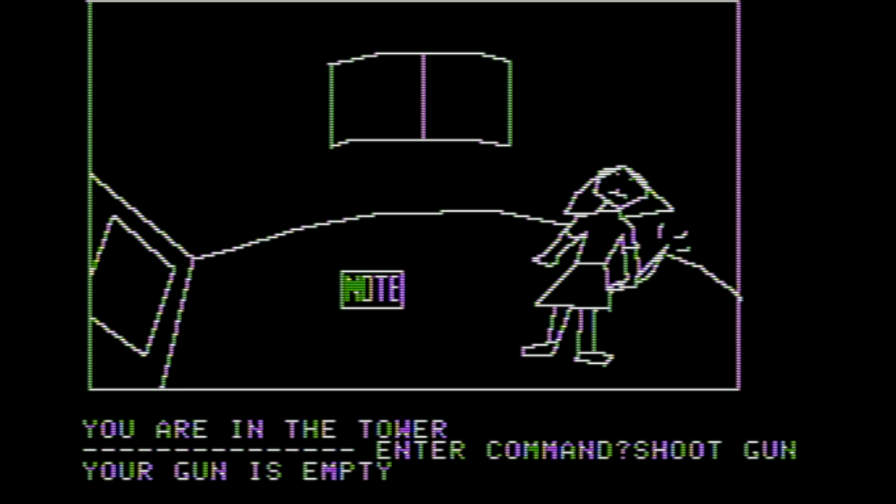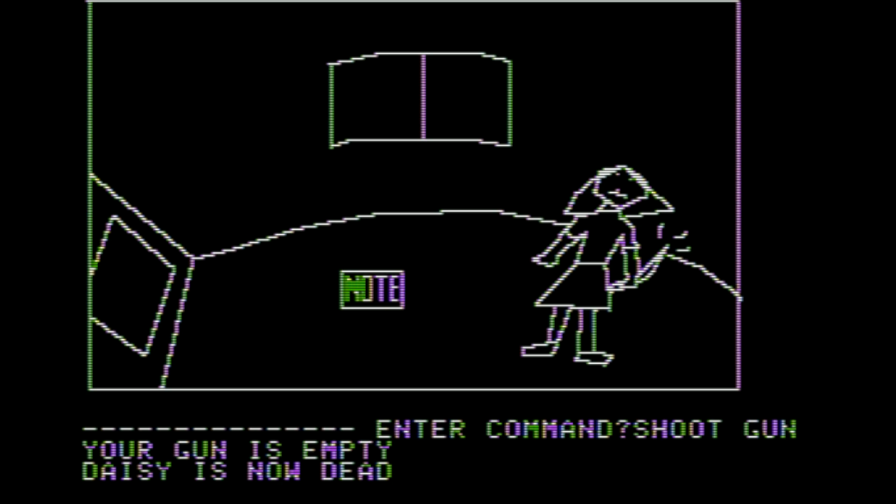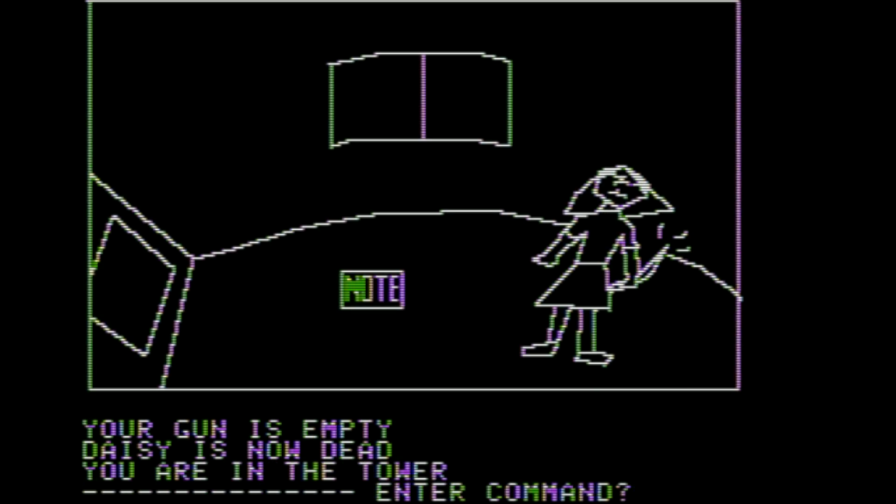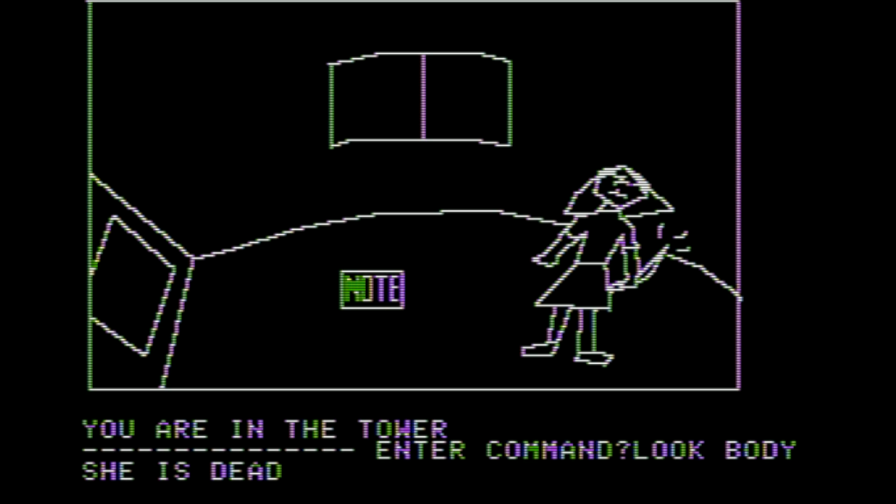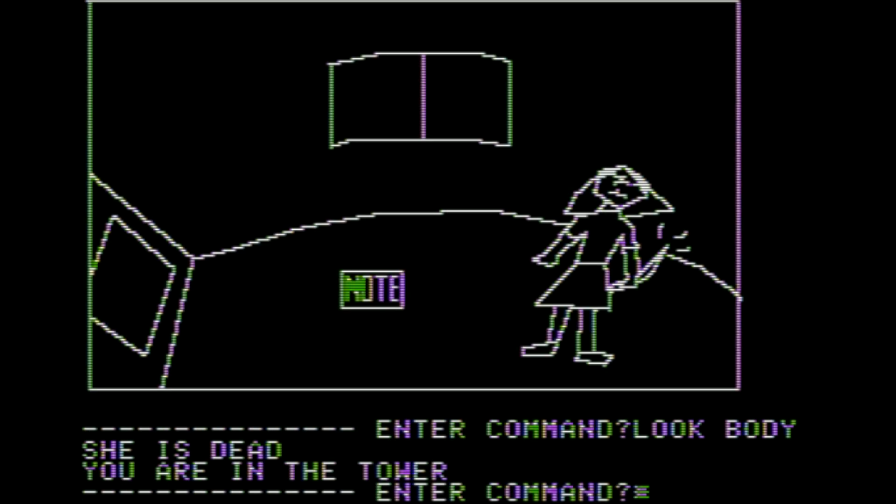And my gun is now empty. Daisy is now dead. So it was Daisy the whole time. That's why the daisy was left. The pantyhose was also a clue. Look body. She is dead. Thank you for that.